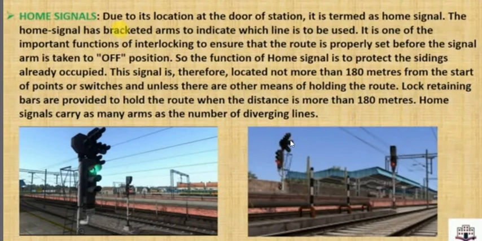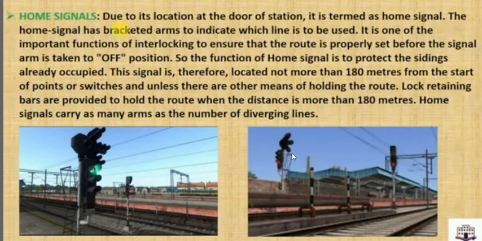Okay, this is for the first line, this is for the second line, this is for the third line. So here might be first, second and third. It's not clear in the image, but suppose there are three arms, so it means three railway lines are here. Suppose the first arm indicates green, it means the train can stand here. If the second arm indicates green, it means the train can stand next to this line. And if the lower arm shows green, it means the train can stand at the third line.